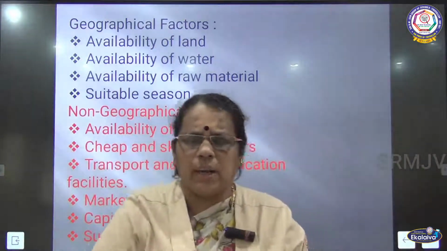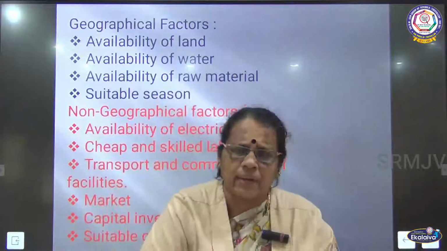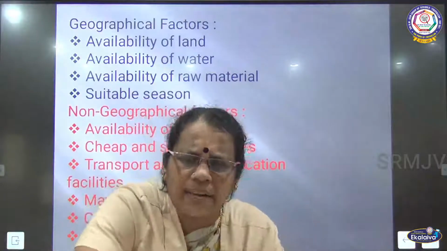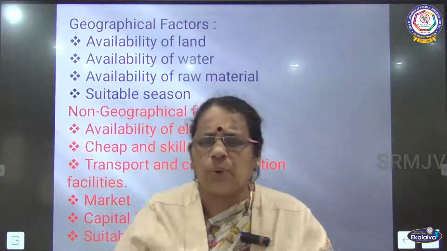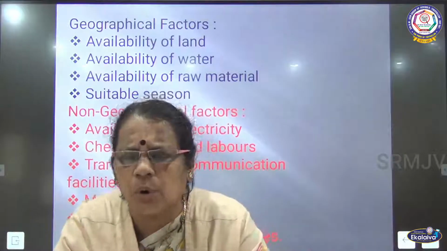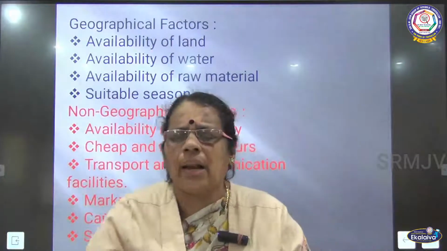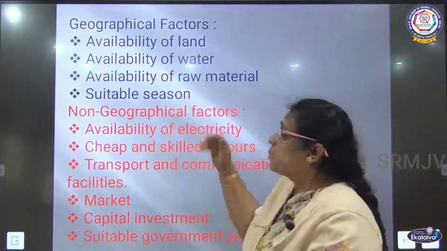Availability of raw material. Any industry, if they want to make a particular product, they need to get the raw material so that they can convert that raw material into a finished product. The mere raw material doesn't have any value. The finished product has got more value than the raw material. So, availability of raw material plays a greater role in the location of industry. What is the next point?